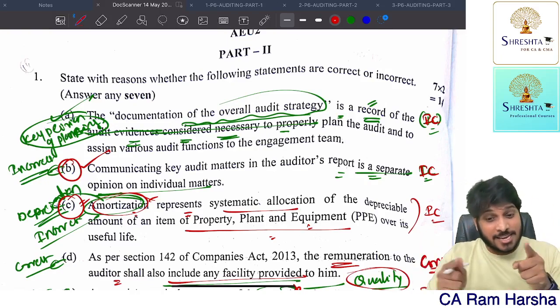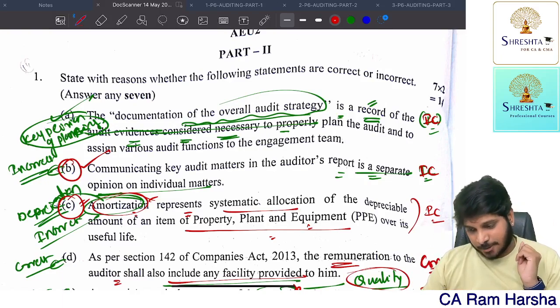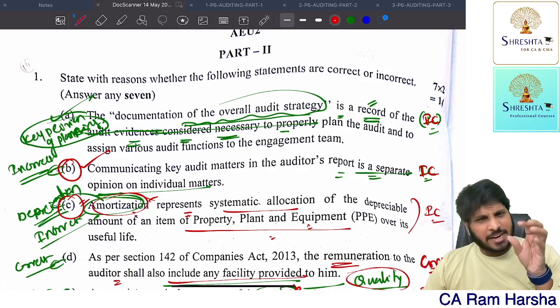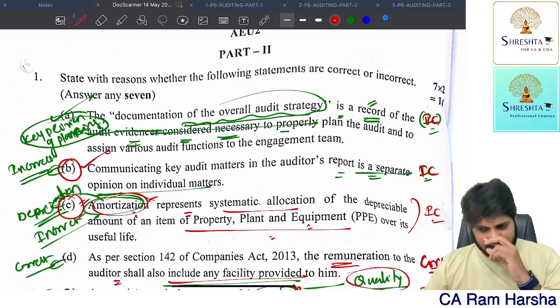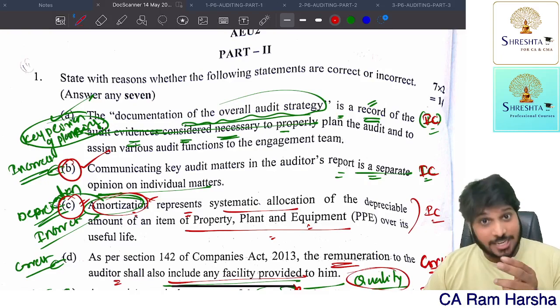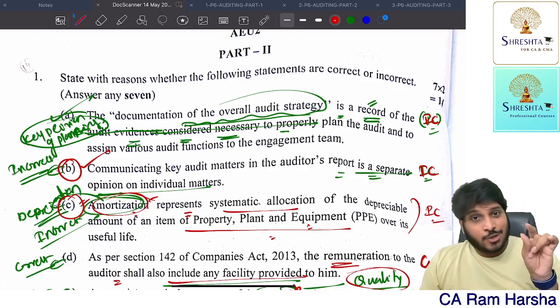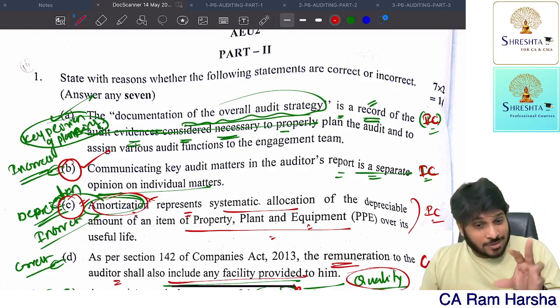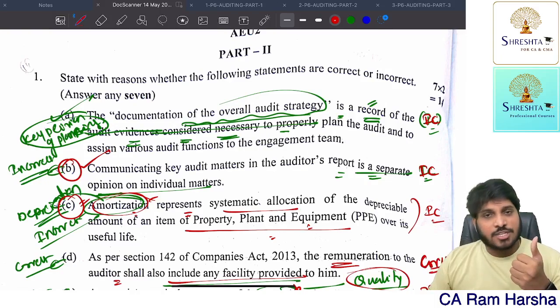In fact, in the marathon, I give major emphasis to audit report and items of financials, chapters like these. From items of financials this time, what is tested is only scrap and provisions, and in 2-mark MCQs, the depreciation point is tested. Shares issued at discount is also tested. So these are all items of financial statements questions. You see the order in which I uploaded the videos in the past 2 days, the same I followed. Then audit report is tested.